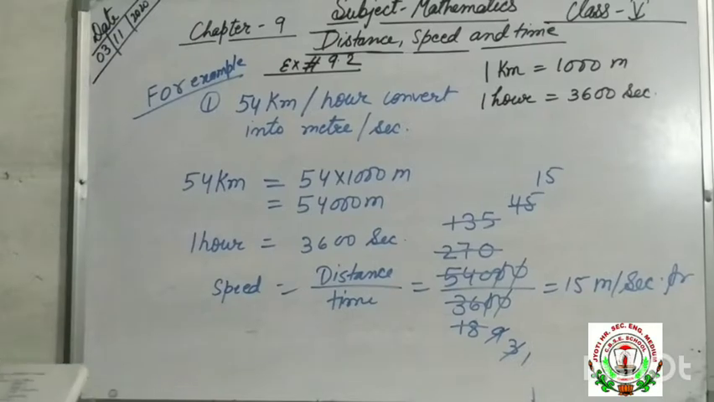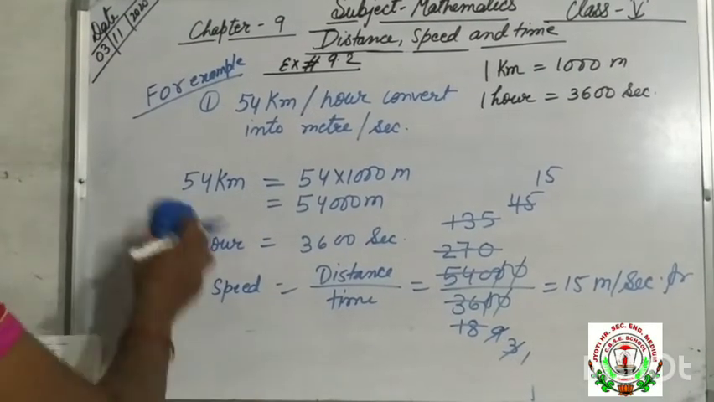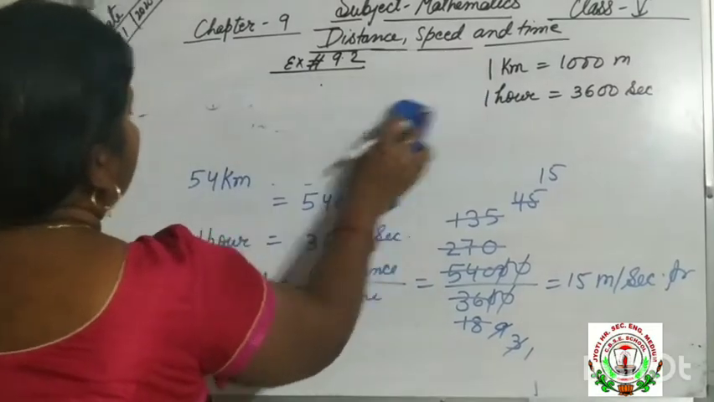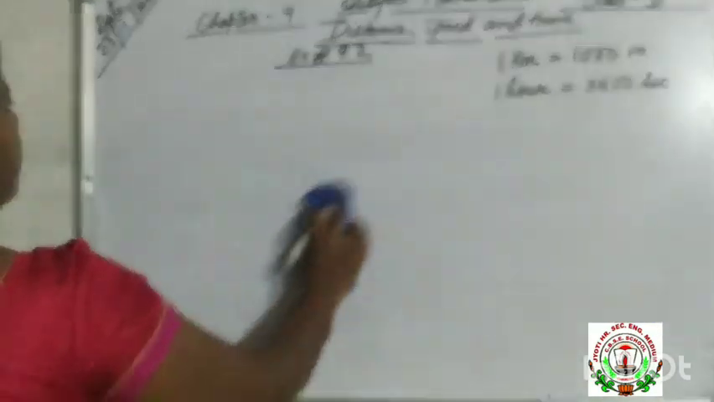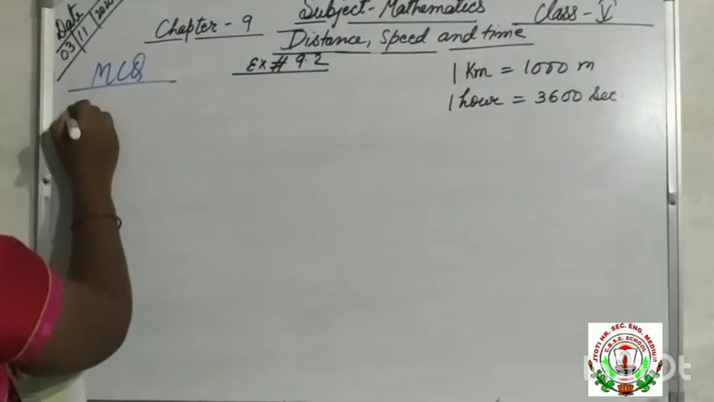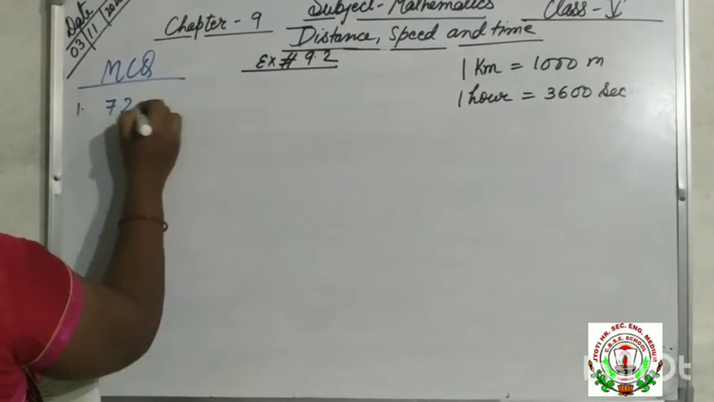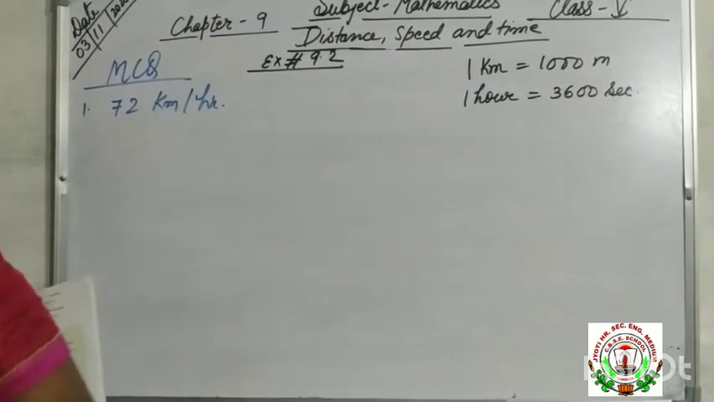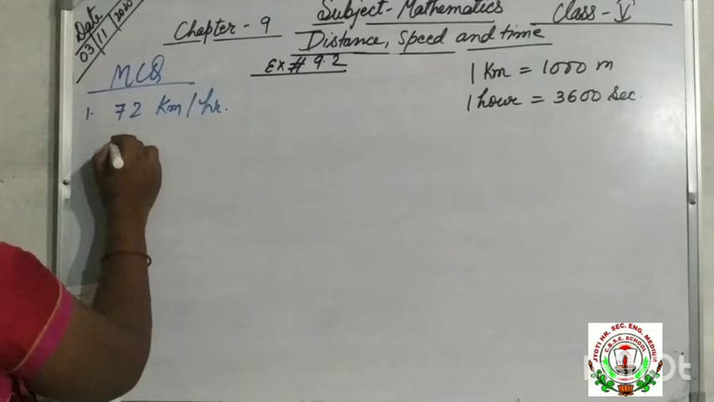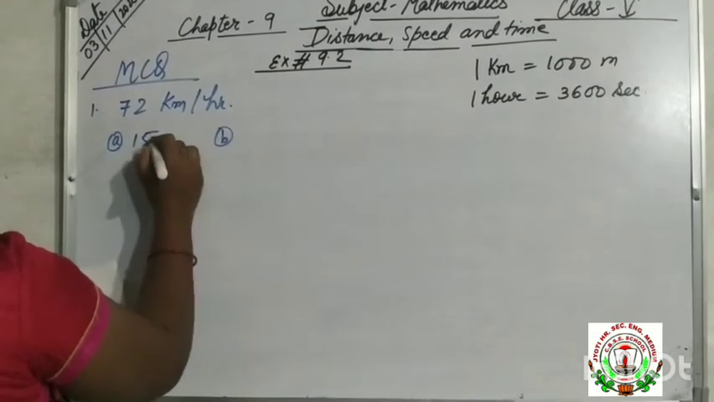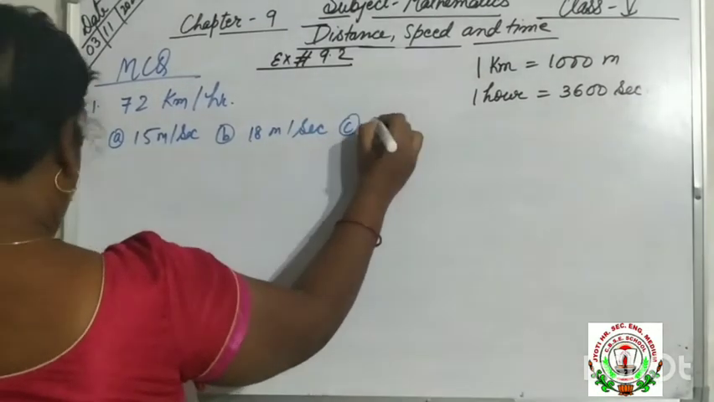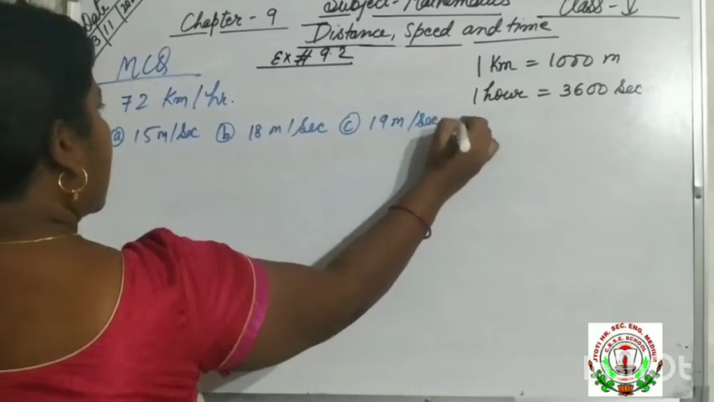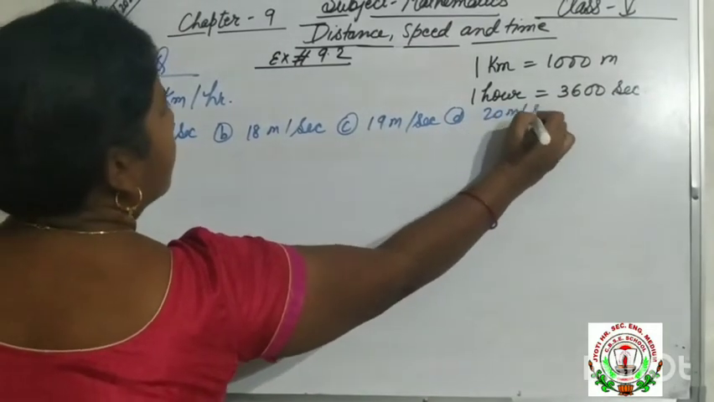It was the example. Now today we will start exercise 9.2. All the questions are the same as this; we have to change the units. Okay. Now in the MCQ, question number 1: 72 kilometer per hour is equal to. The options given are A 15 meter per second, B 18 meter per second, C 19 meter per second and one more, D 20 meter per second.